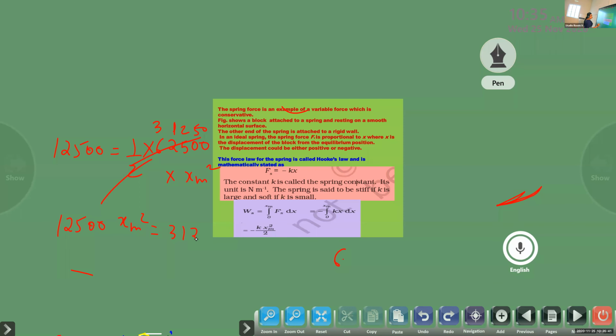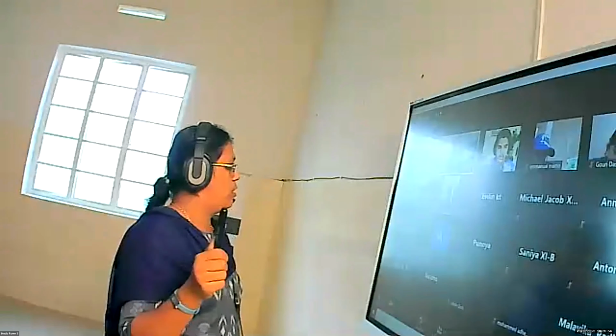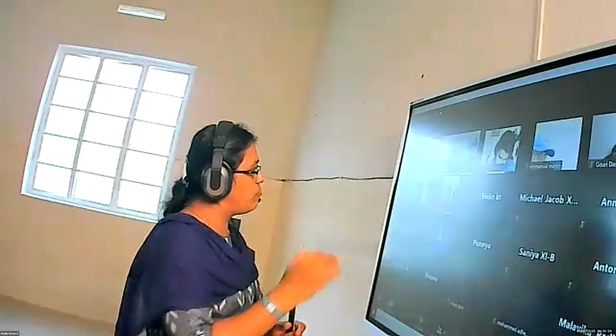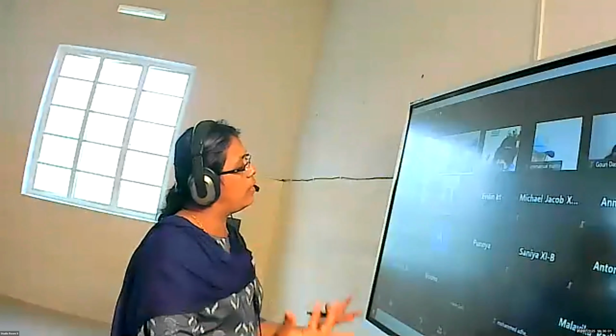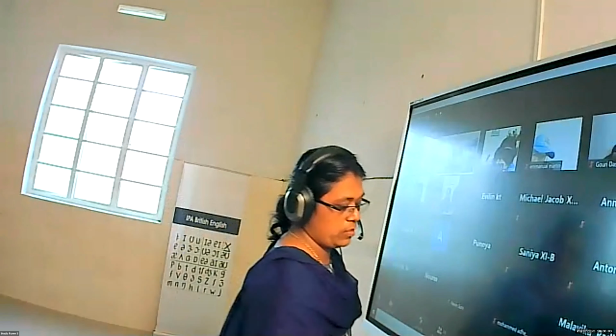Ma'am, how to find x sum? X sum, first find out x sum square from this equation. Can we find out? As usual. Yes, ma'am. U is equal to half. So first find out x sum square, then take the square of it. You will get it.